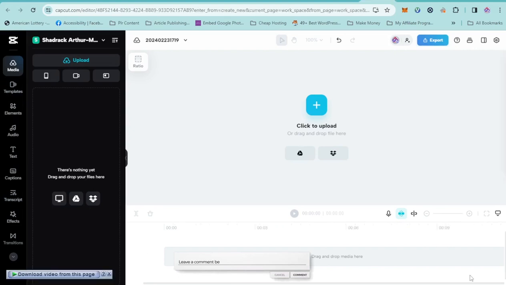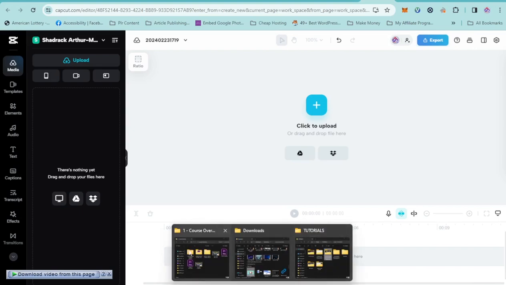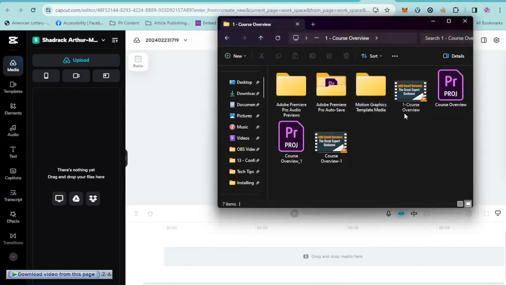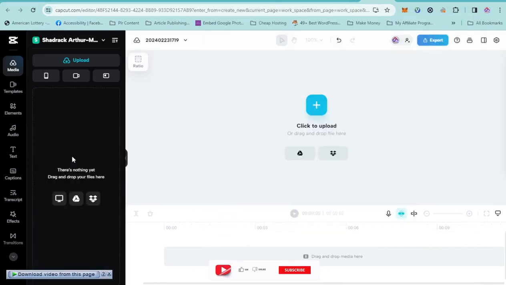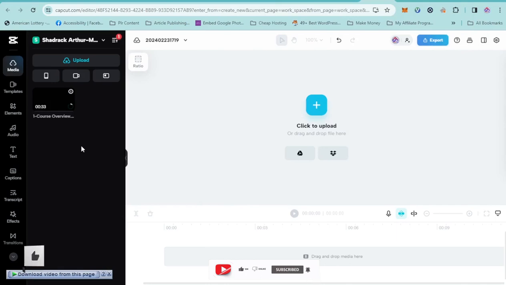All right, so now I am going to upload a video, the video that we want to write the captioning beneath. I'm going to this section, and I'm going to open a folder that contains my video. So this is the folder. I'm just going to pick it, drag it and put it at this section. Please, you can do this using your phone too. It's not only for computers. All right, so that is it.